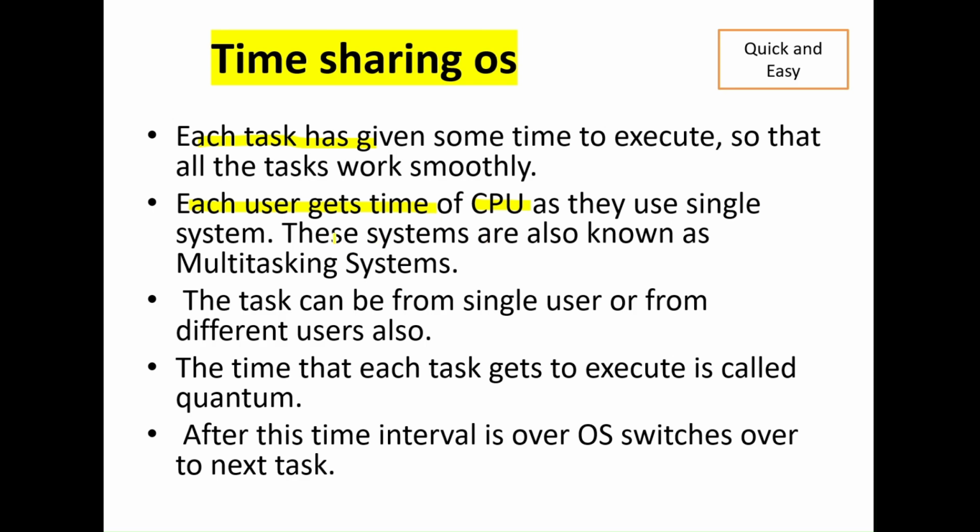These systems are also known as multitasking. This can be performed from a single user to different users. Like if in one system, one person is doing Excel sheet work and another is making a PowerPoint slide, they will use it like that. If one is using this, it will not impact the other. The time that each task gets to execute is called quantum. After this time interval is over, the OS switches over to the next task. If one task is, say, addition, and the addition is done, then it will do some other task.